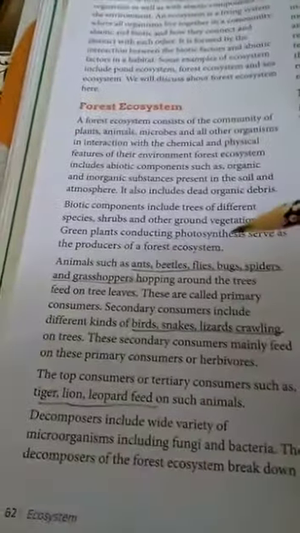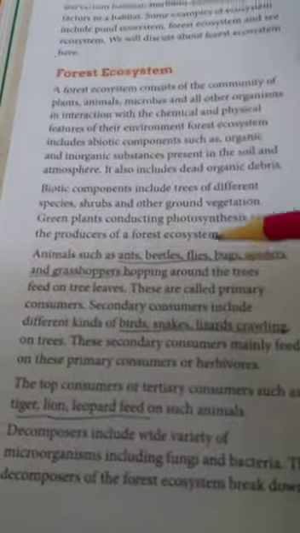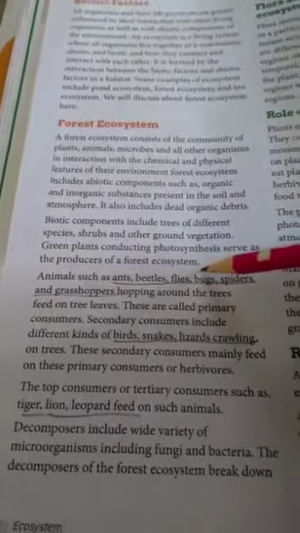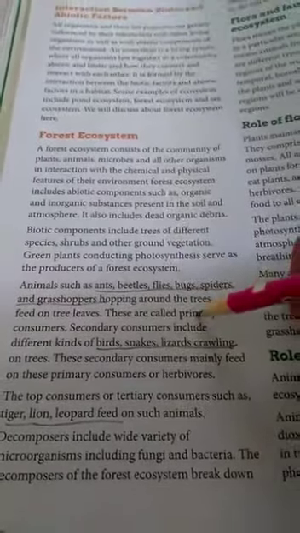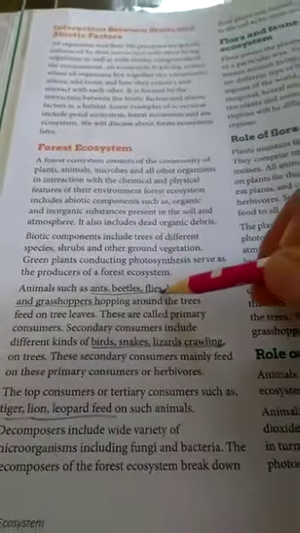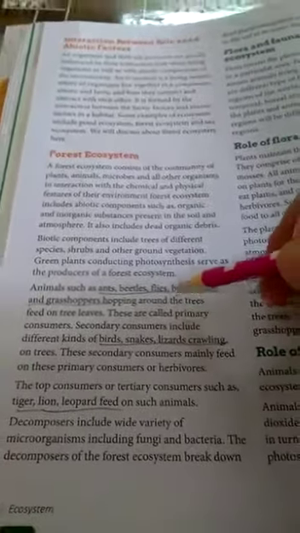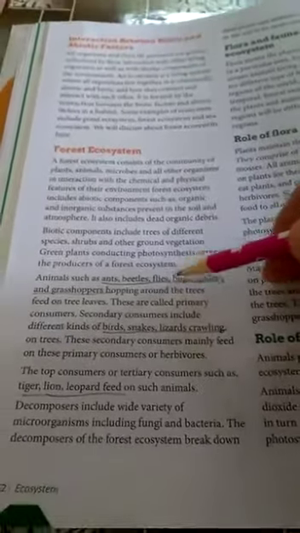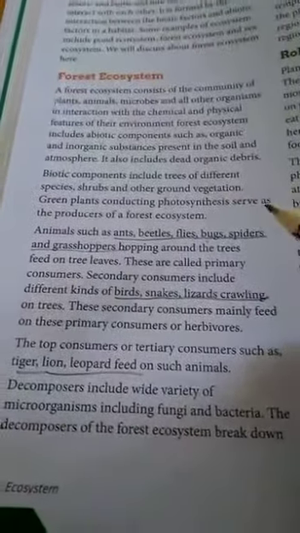Now, the biotic components of a forest ecosystem. So in a forest ecosystem, the producers are the green plants. There are some herbs, there are some shrubs, there are trees also, there are some creepers also. So all that forms the producers.